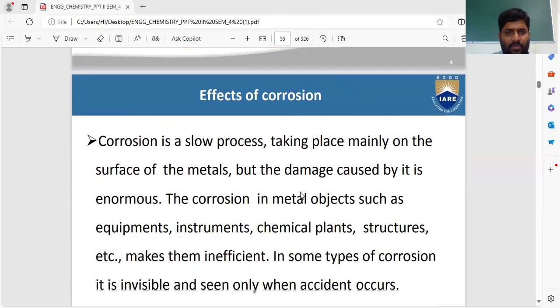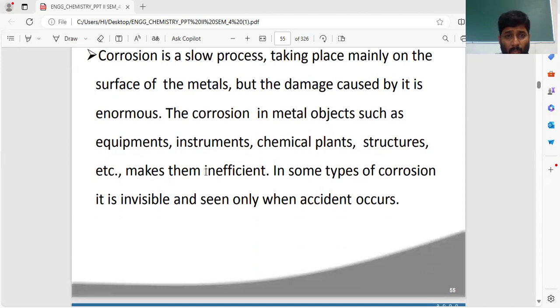What is the effect? So, the effect of corrosion. Corrosion is a slow process taking place mainly on the surface of the metal. See, corrosion is a slow process. It is not a rapid process. It is not a quick process. It is a slow process. Sometimes it will take months, and sometimes years. It takes place mainly on the surface of the metal. It is not taking place inside of the metal. It is taking place only on the surface of the metal. Do remember.